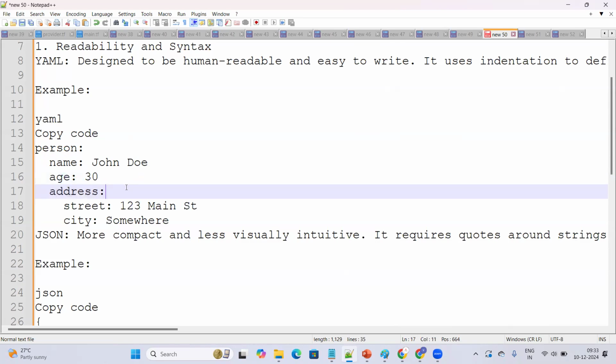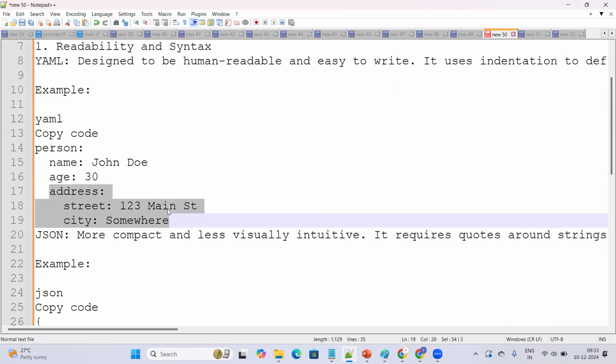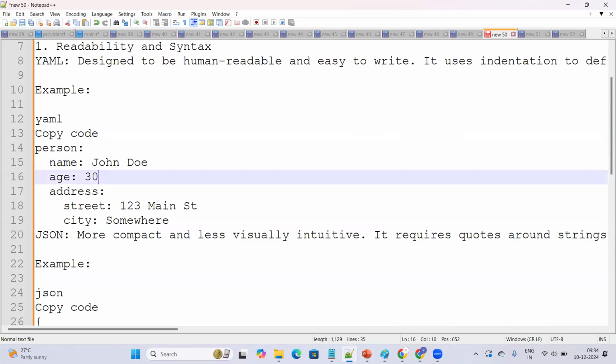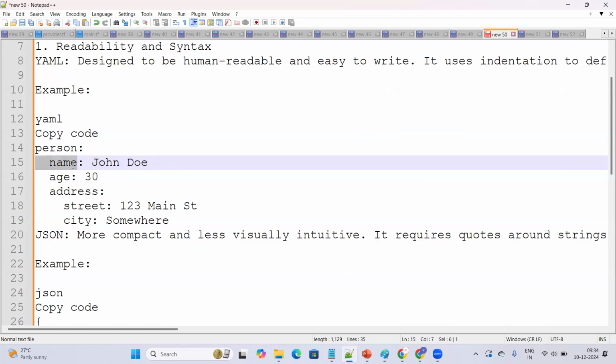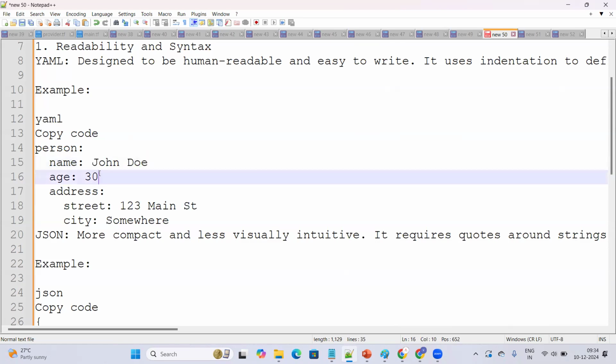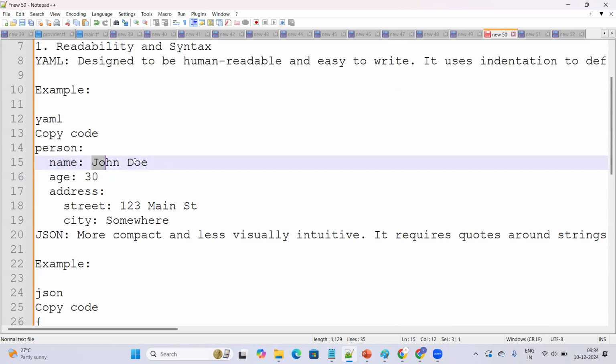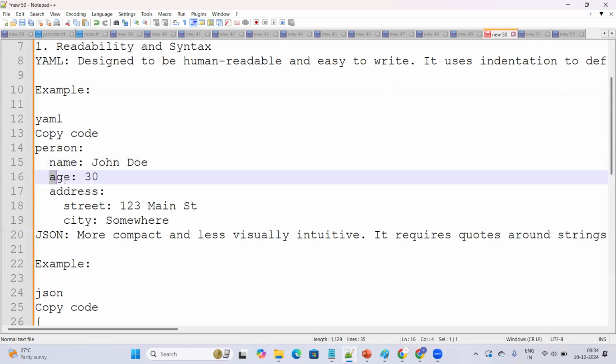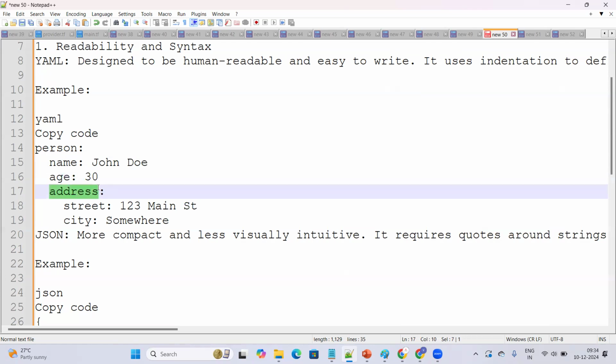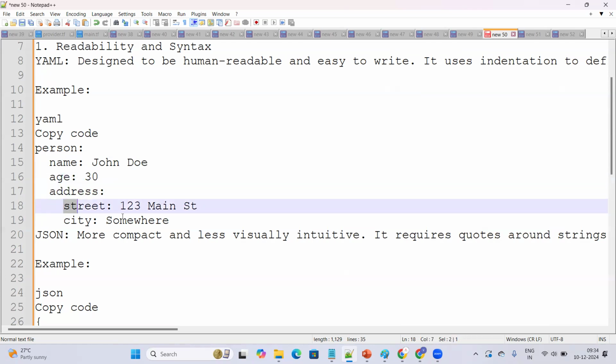Address is the key. And when you come to this address part, try to understand the difference between these things. Name is the key, John Doe is the value. Age is the key, that is the value. Address is the key, and now you see these are the value.